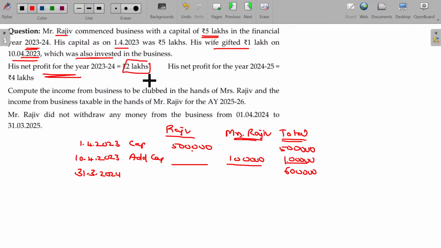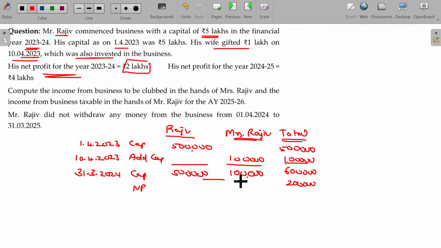His net profit for the year being 2 lakhs. The capital as on the date being 6 lakhs, out of which 5 lakhs is Raju's capital, 1 lakh is the capital contributed by Mrs. Raju as gift. Now you have to add the net profit being 2 lakhs. The 2 lakhs profit is earned by Raju's capital 5 lakhs and 1 lakh Mrs. Raju's capital is also there, right? Provided. While clubbing, you have to keep the idea in your mind. The same ratio, 5:1. Okay, that's no problem.